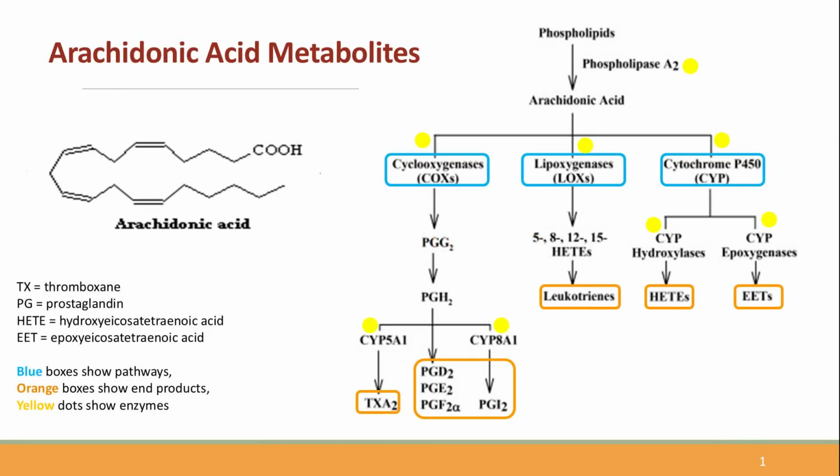Our cells are covered by a lipid membrane made up of phospholipids and cholesterol. Arachidonic acid is a long-chain fatty acid that is part of the phospholipids. In case of tissue injury, it is released from the tissue membranes and metabolized through COX, LOX, and cytochrome P450 pathways. This is where pharmacology becomes very relevant, because drugs like NSAIDs inhibit at the COX level, while leukotriene antagonists act on the LOX pathway. We will talk about the inhibitors in separate lectures.